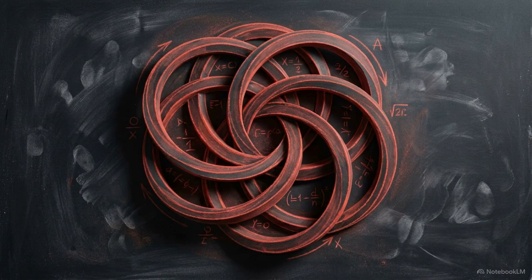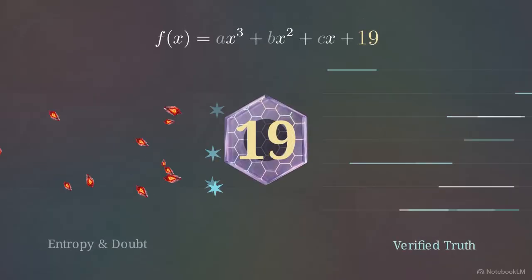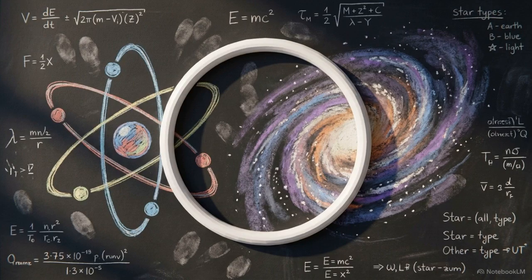Processing energy at this scale creates a risk of infinite feedback loops. Without a mathematical governor to regulate the flow, the system would immediately collapse into thermodynamic noise. The governor regulating this engine is the invariant constant 19. It acts as a verification law embedded inside the system to strip away doubt and prevent entropy. The text, the phase flow of physics, and this constant form a single closed-loop system operating across every scale of